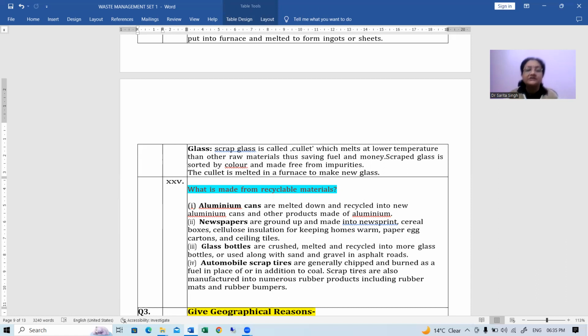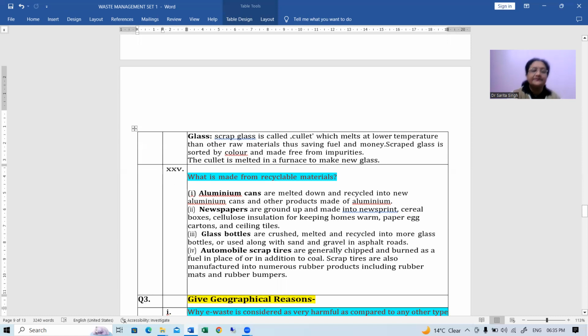Then glass bottles, these are crushed, melted, and recycled into more glass bottles, or they can be used along with sand and gravel in asphalt roads, in road construction. Then next is automobile scrap tires. These are generally chipped and burned as a fuel in place of, or in addition to, coal. Scrap tires are also manufactured into numerous rubber products, including rubber mats and rubber bumpers. So this is how these can be recycled.